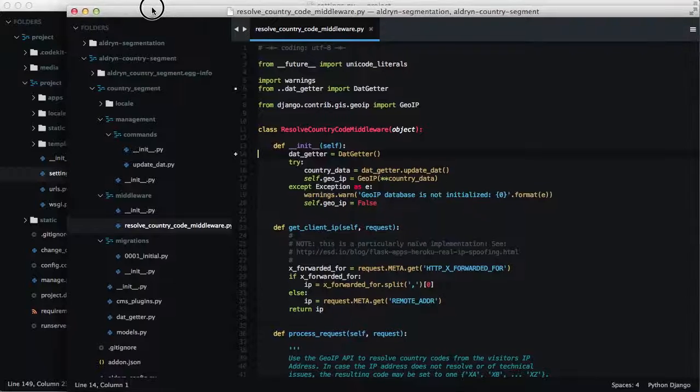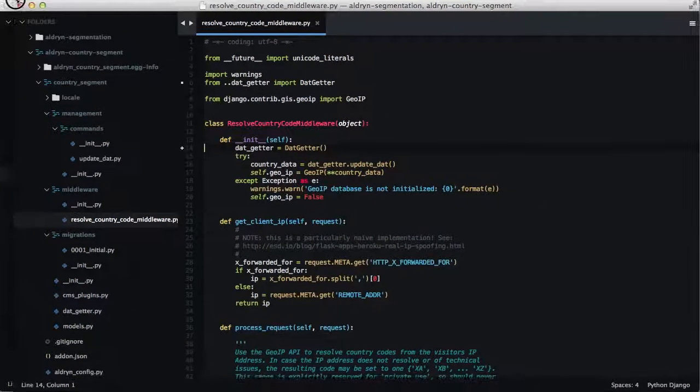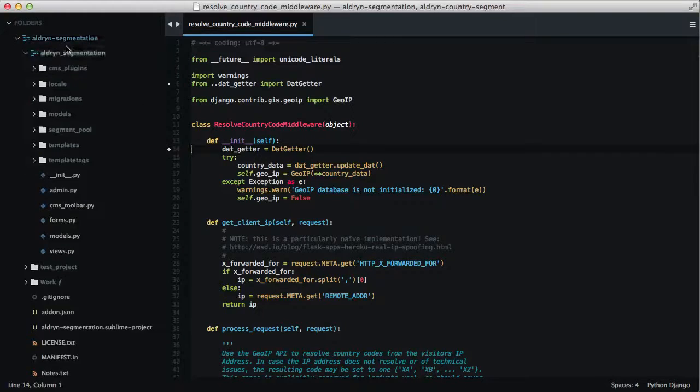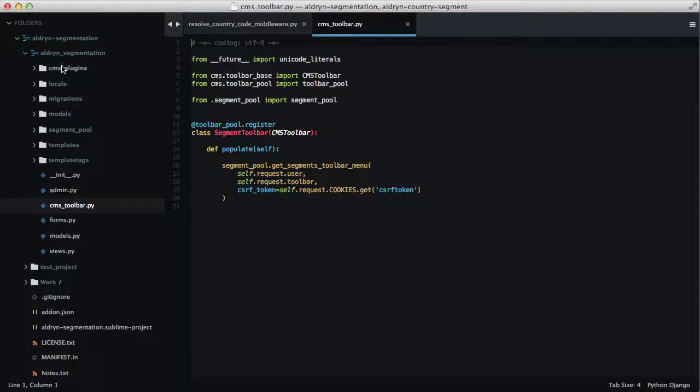So this is basically the code for both of those plugins, the segmentation and the country segment. What I want to show you here is not the whole thing necessarily. It's not rocket science, but the thing I want to show you is that we've made it easy for people to add new plugins.